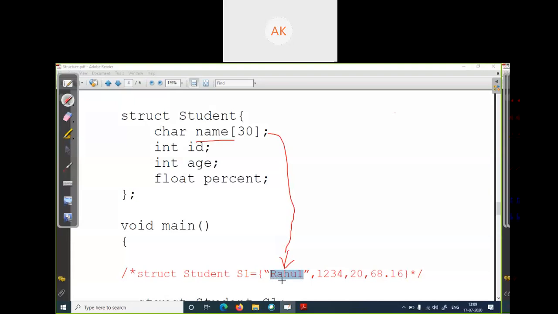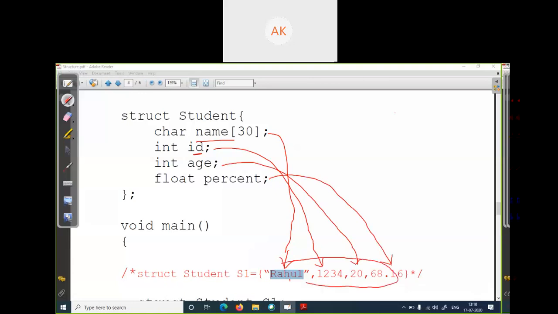You cannot write your roll number first because here you declared name first, so you have to follow this order: name, then you give the id or roll number, so we write id in the second place. You cannot write percent here. You have to follow this order. Then age, so you set age here, and third and last you set the percent. You have to follow the sequence you defined at the time of declaration of your structure.